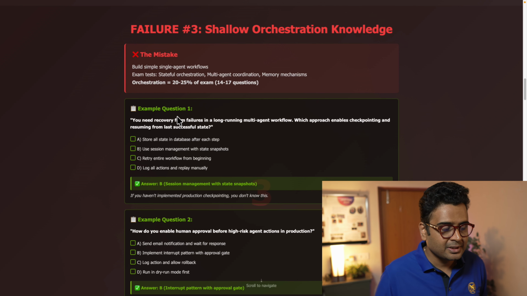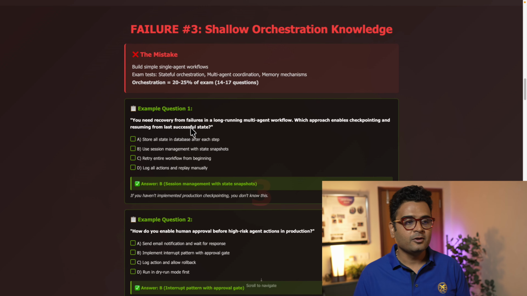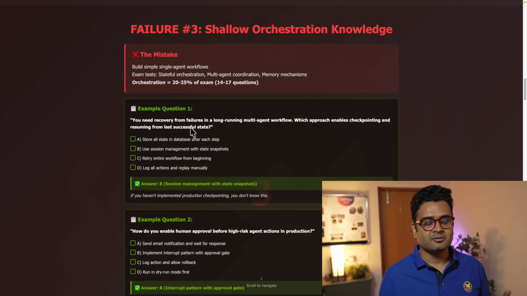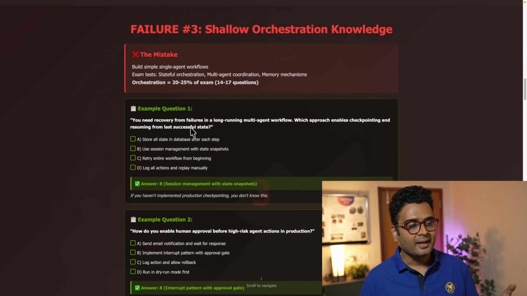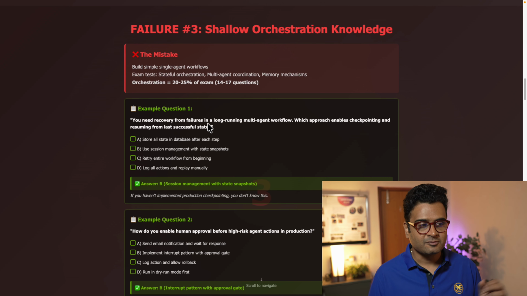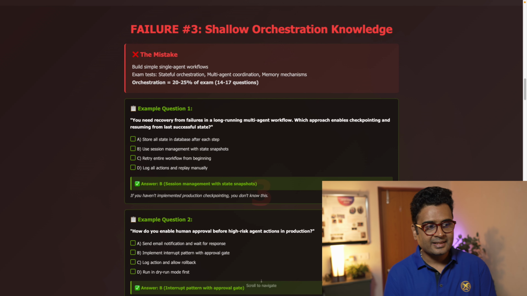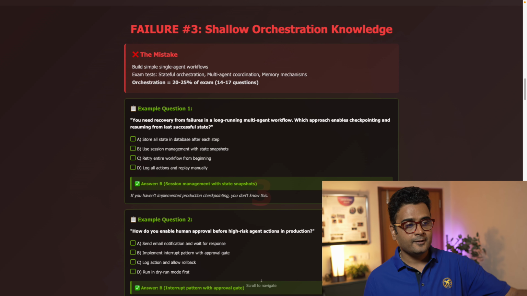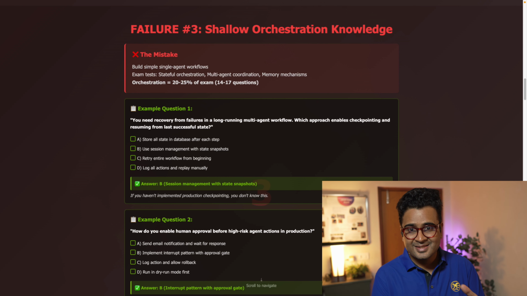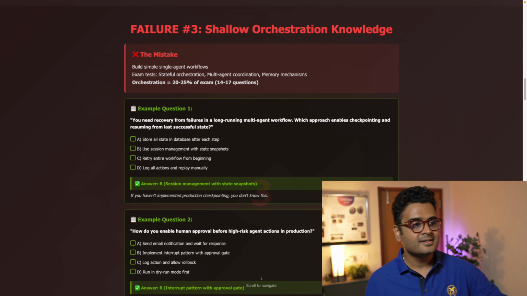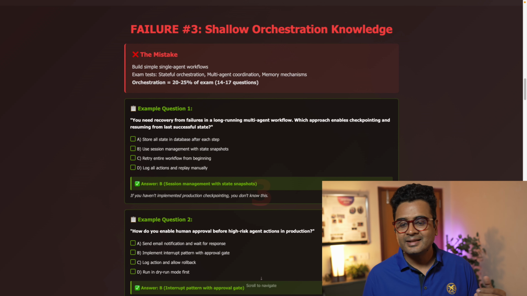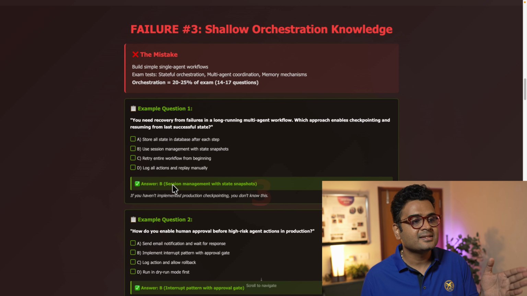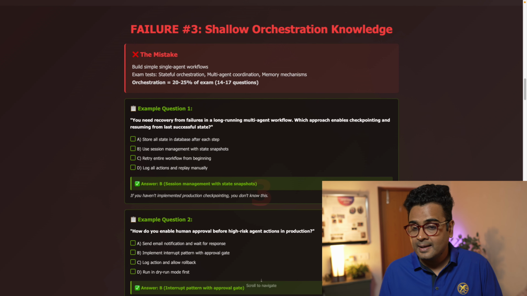To give you an example, let's say you need recovery from failures in a long running multi-agent workflow. In such a scenario, which approach enables checkpointing and resuming from last successful state? Option A, store all the state in database after each step. Option B, use session management with state snapshot. Option C, retry entire workflow from beginning. Option D, log all the actions and replay manually. Here, the correct answer is session management with state snapshot.